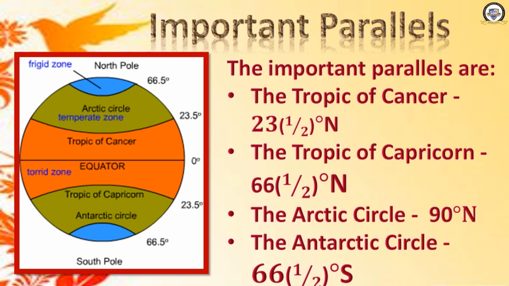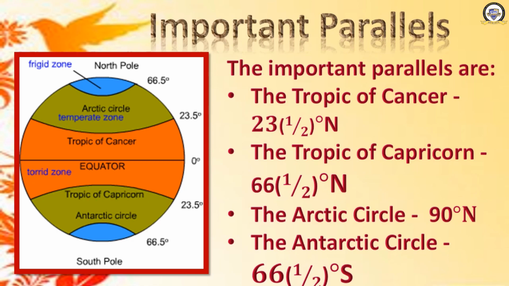Besides those 3, there are 4 more important parallels, and they are the Tropic of Cancer, the Tropic of Capricorn, the Arctic Circle and the Antarctic Circle. And the Arctic Circle and Antarctic Circle are also called polar circles. What are they also called? They are also called polar circles. Clear?